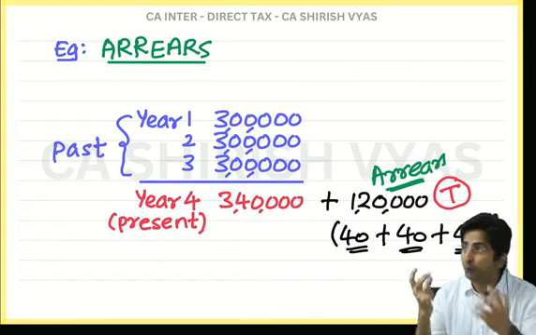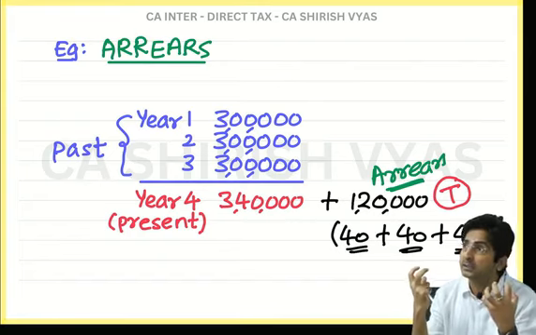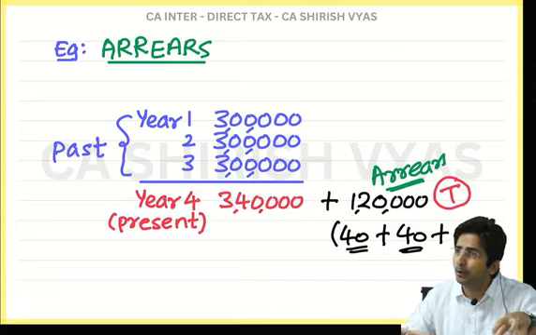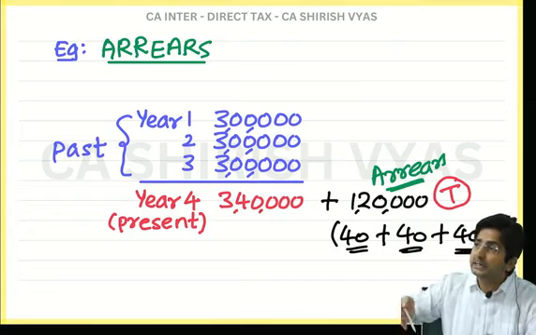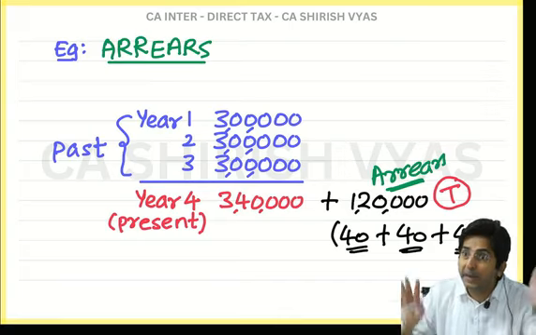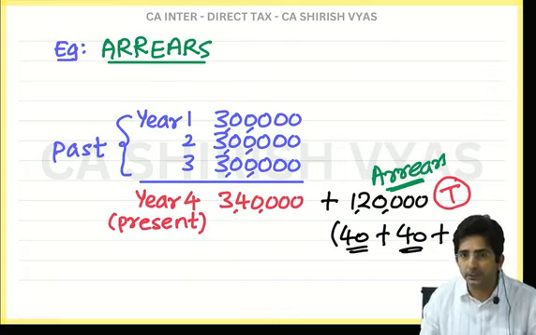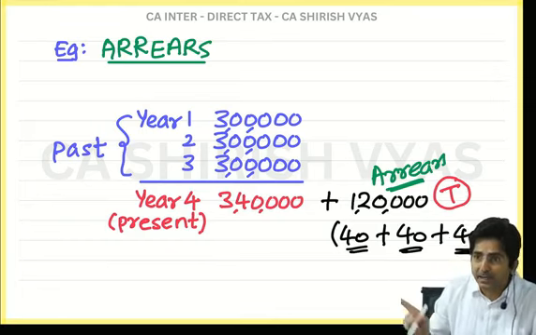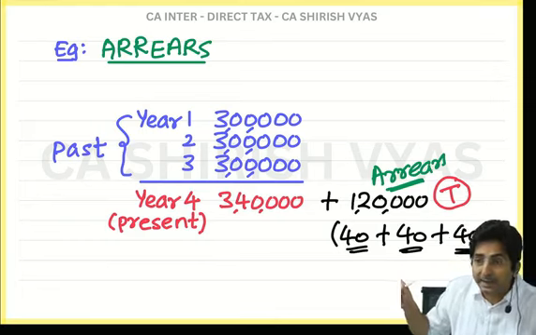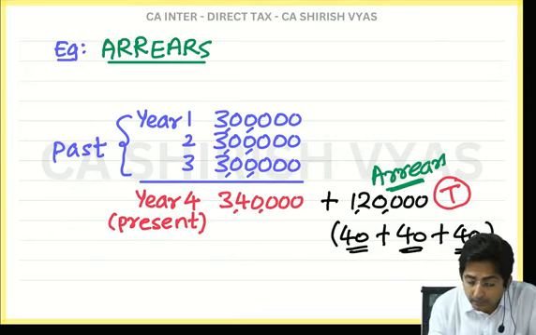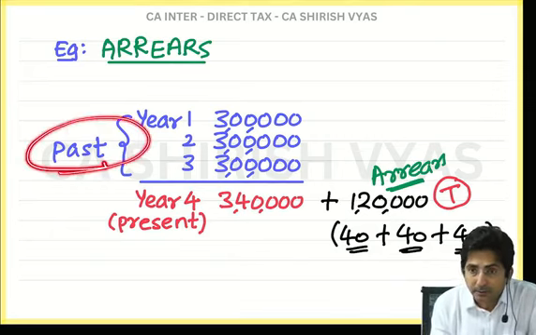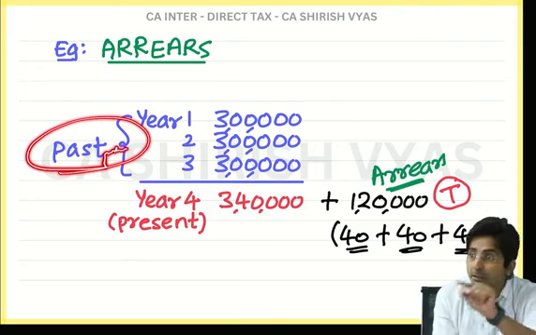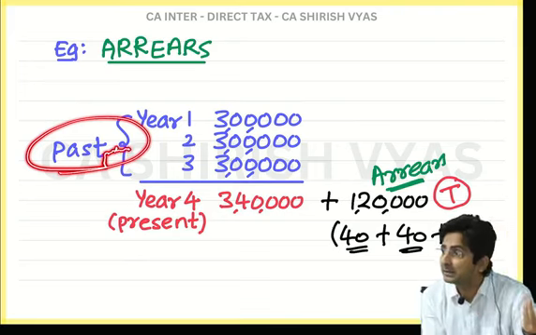So in short, I want you to feel the word arrears in what sense? Whenever there is a dispute between the employer and employee, and when the dispute gets settled, you get all the backlog of past years. And this will also be taxable. Can you see I have written T? Why taxable? Although the salary pertains to the past, since there was a dispute, you didn't pay the tax.